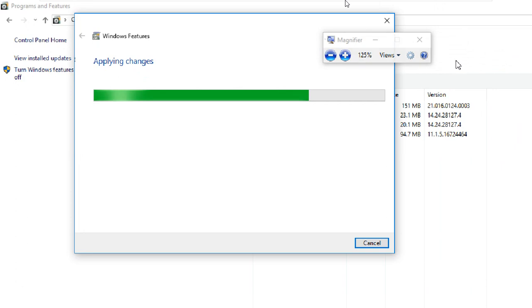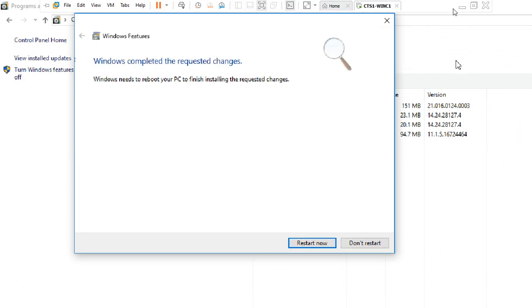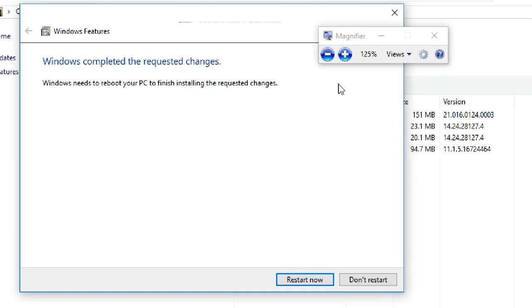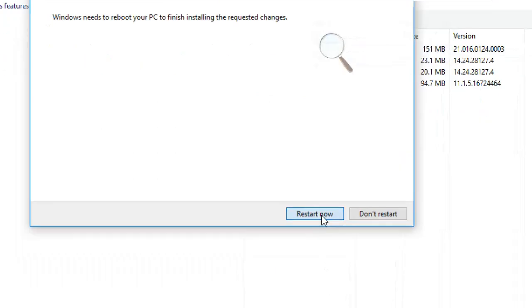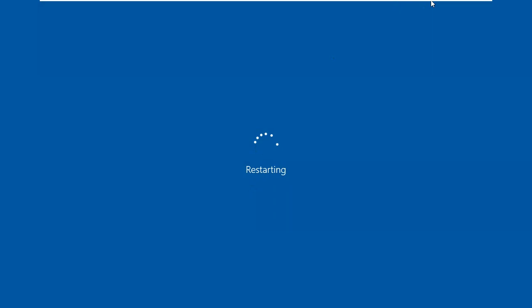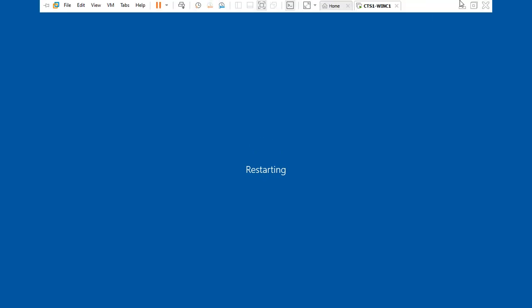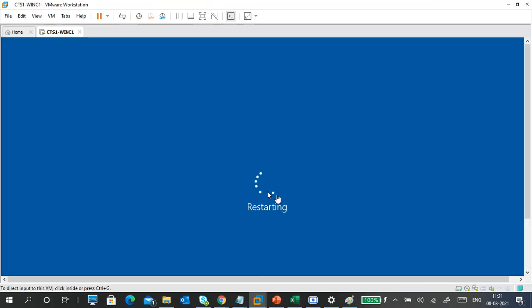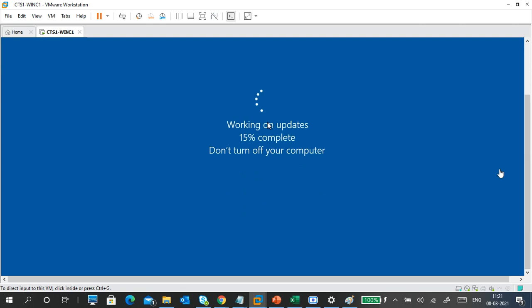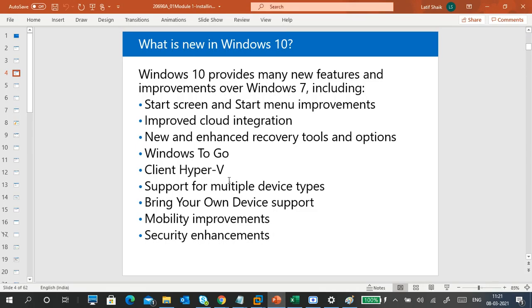Of course it restarts also. So if you want to wait for a restart, then okay, you must restart now. You have to click Restart now. After restart, it shows like you are updating something because it's a feature, right? This is how we can install Hyper-V. I'm covering everything in parallel, so that's why time is not important here.